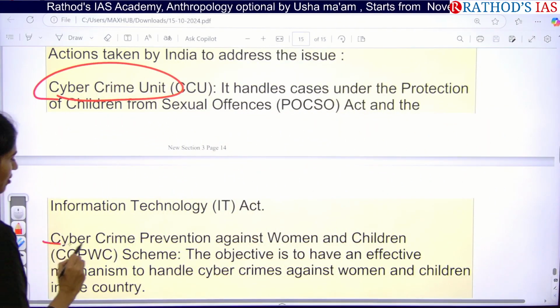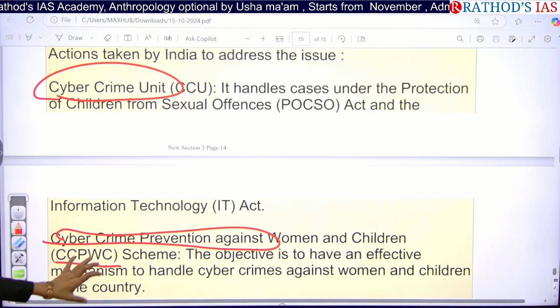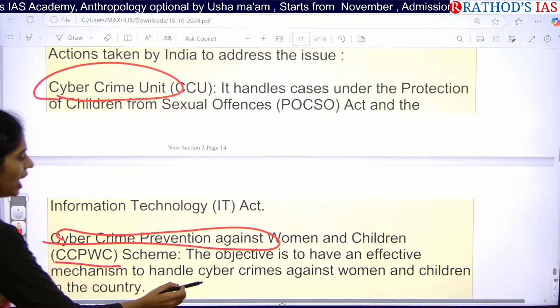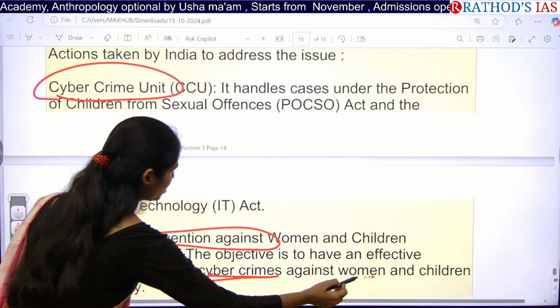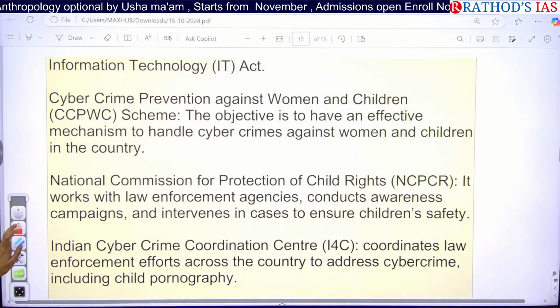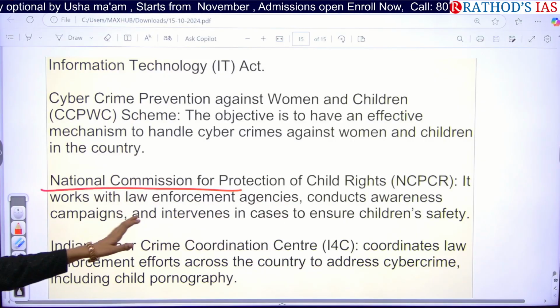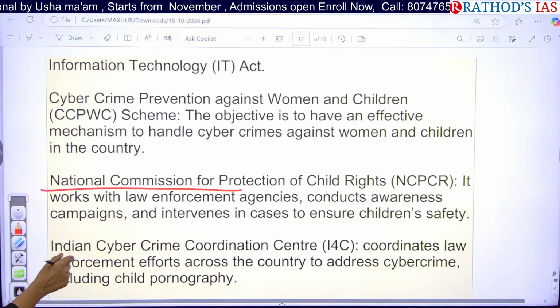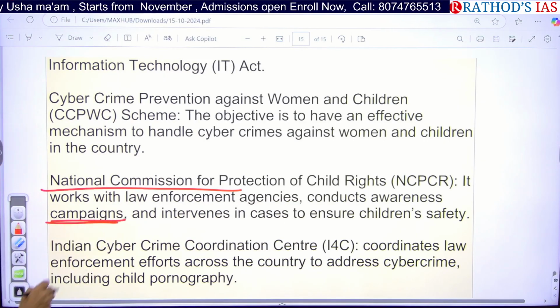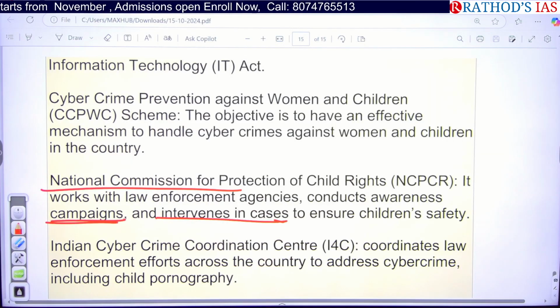The next one is the Cyber Crime Prevention against Women and Children scheme, under which they focus on handling cyber crimes against women and children in the country. We also have the National Commission for Protection of Child Rights, that is NCPCR, which you will always see in the news. It mainly focuses on conducting awareness campaigns and also intervenes in cases to ensure children's safety in the country.